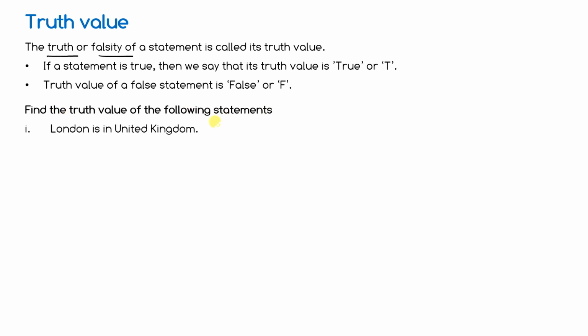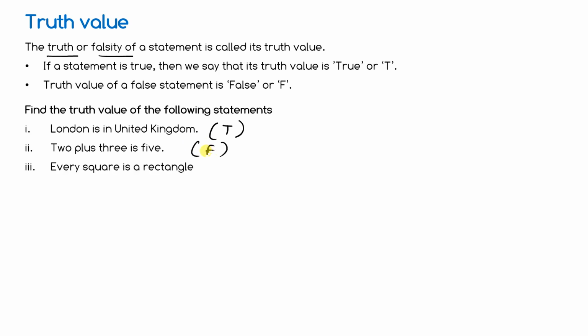Find the truth value of the following statements. London is in United Kingdom. True. 2 plus 3 is 5. We already solved this one. Every square is a rectangle. The earth is a star. Okay, 2 plus 3 is 5, so that is correct. The earth is a star.